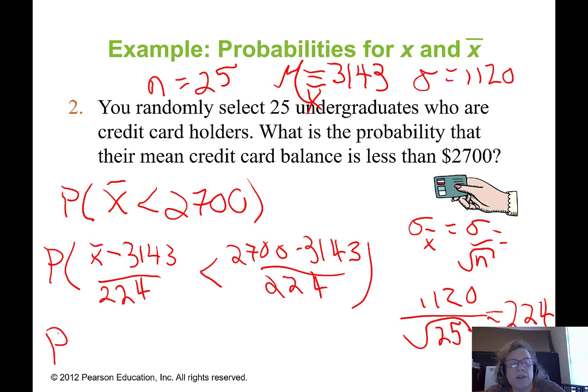So what I've created on the left-hand side is a z. On the right-hand side, I need to calculate out what that value is. And through math magic, I can tell you that it's negative 2.11.